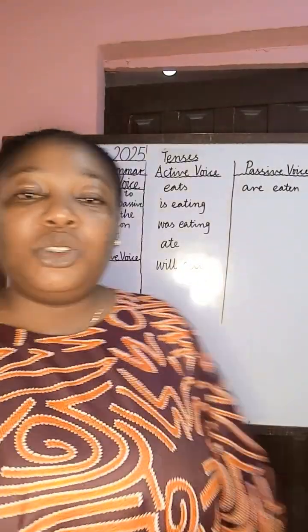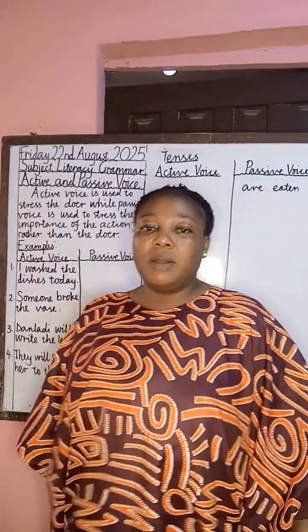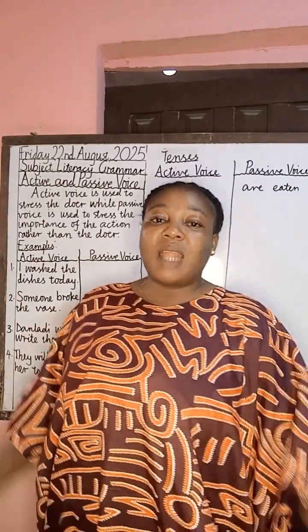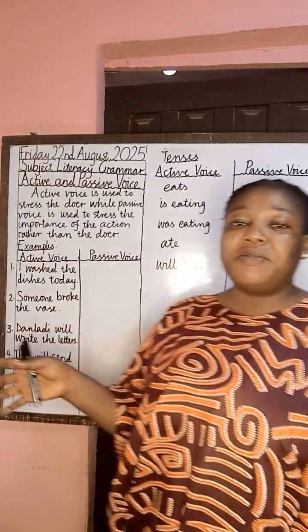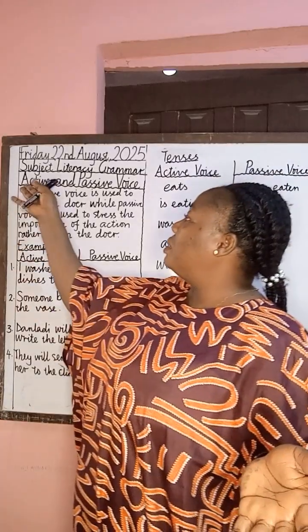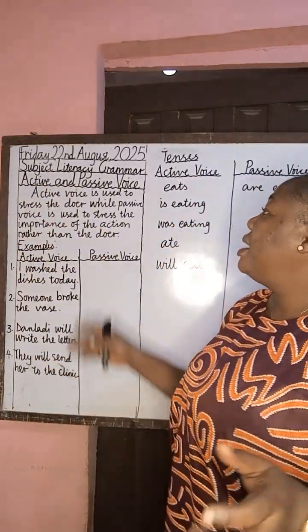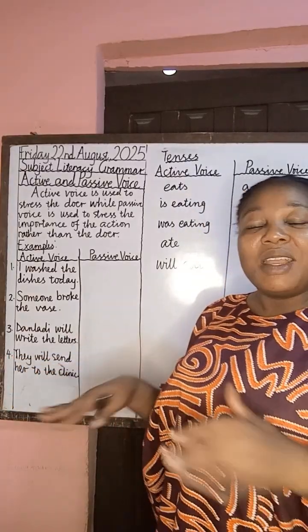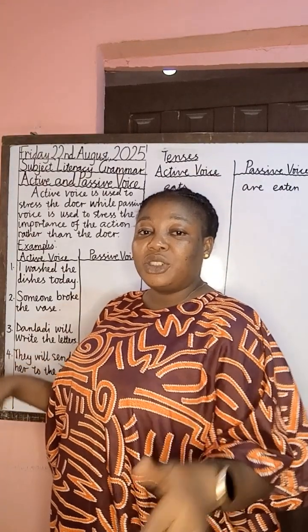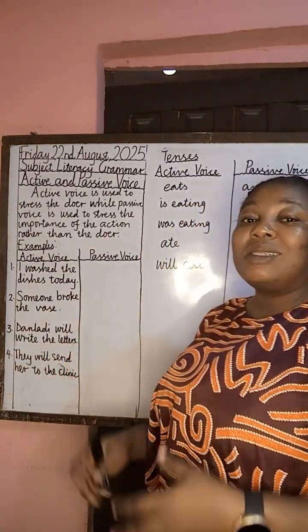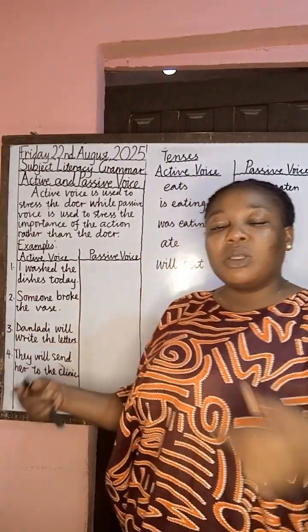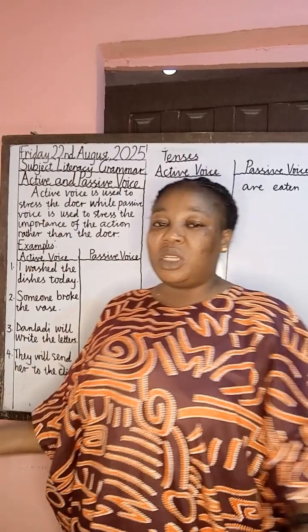Now today under literacy grammar, we'll be looking at active and passive voice. Active voice, passive voice. Now the word active voice talks about the doer of an action. It stresses the doer of an action. That is, when the statement is being made, it shows the doer of an action, that is the subject.